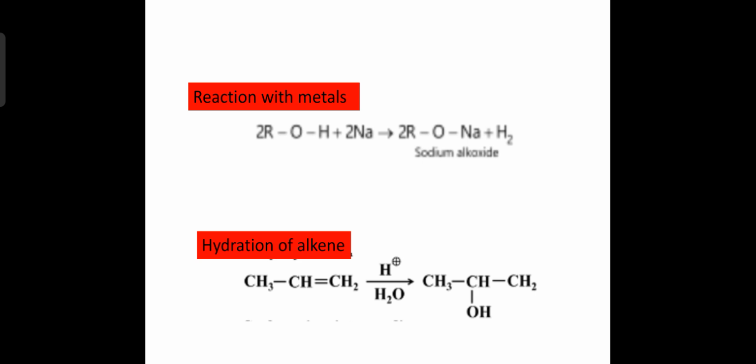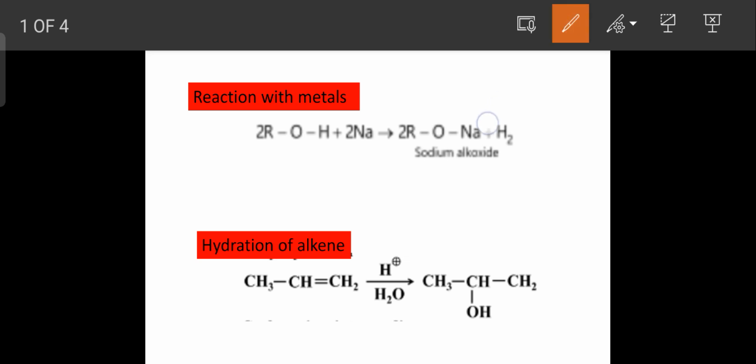First of all, what happens when a metal is treated with alcohol? When active metals like sodium and potassium are treated with alcohol, it forms an alkoxide with the liberation of hydrogen gas. Here, the bubbles of hydrogen gas indicate the presence of alcohol, and this also indicates that hydrogen is slightly acidic in nature. As a result, when it is treated with metal, it forms hydrogen gas.